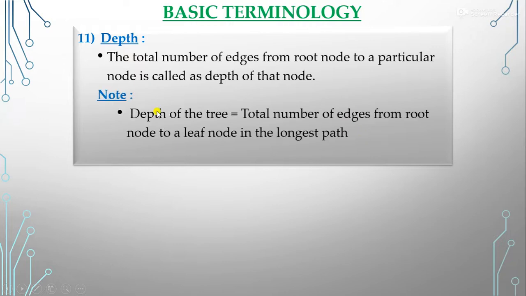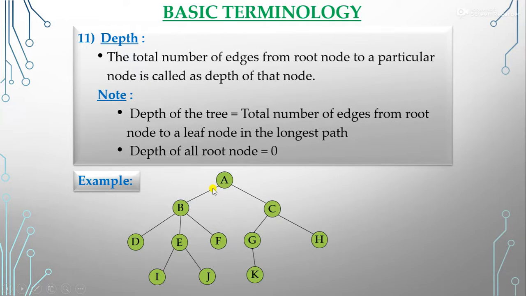So we can say that the depth of the tree, if we talk about the total depth of the tree, is equal to the total number of edges from the root node to a leaf node in the longest path. So here again we have to choose the longest path from the root node to the leaf node. So that is the depth of the tree. And the depth of the root node is 0 because we have to start from the root node.